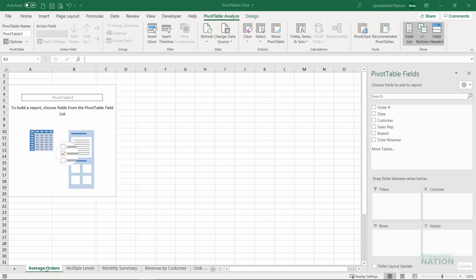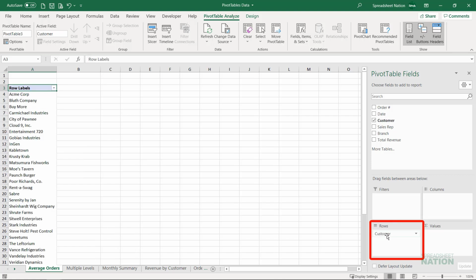Up to this point, we've been adding the total revenue field to get us a total revenue number. But there might be occasions when you don't want to add the numbers. Let's say we want to show the average order amount by customer. We'll pull customer into the rows area and then move total revenue into the values area.